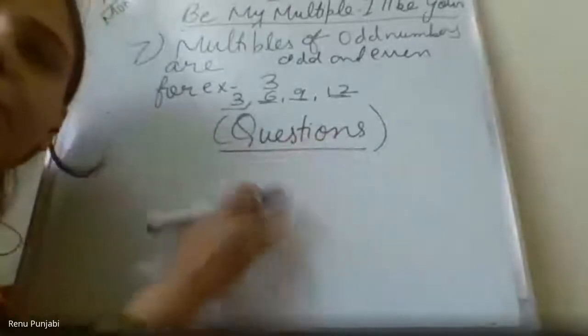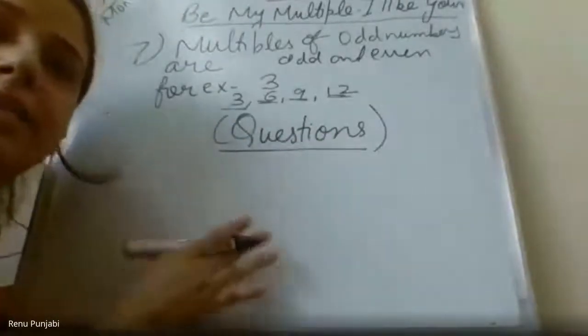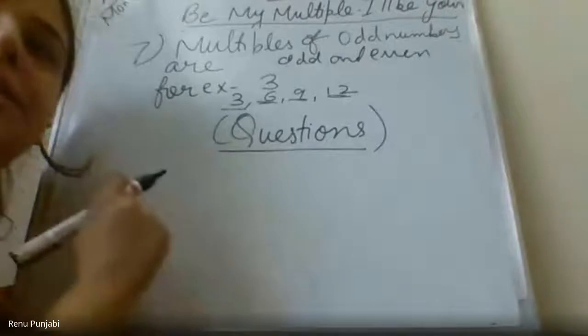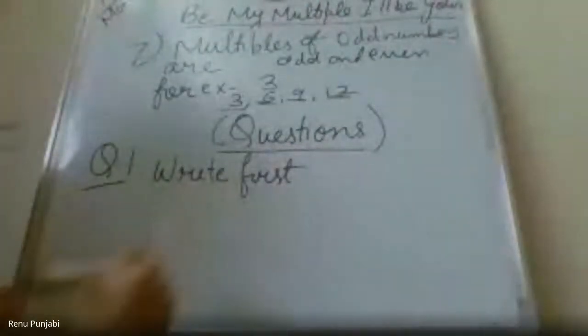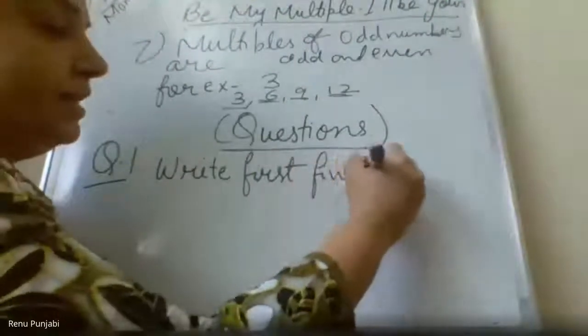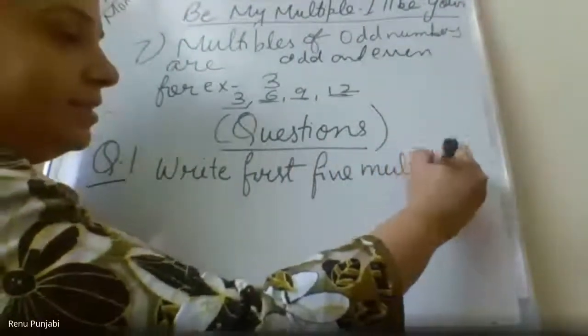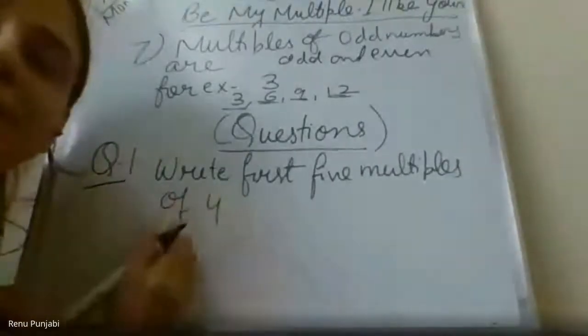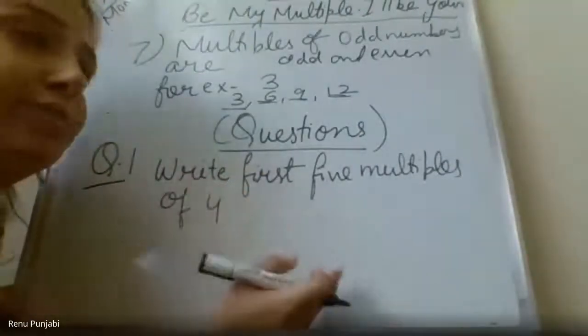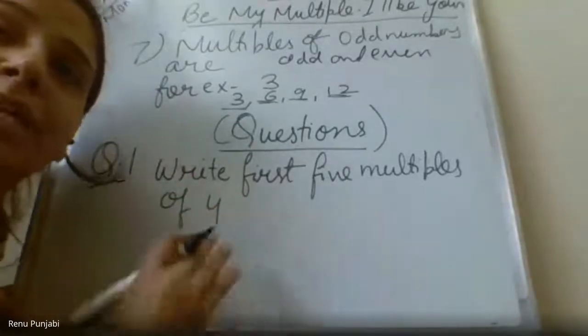Now I will explain what questions will be asked in the textbook, in your papers, in any exams on the basis of multiples. So first question is: write the first 5 multiples of 4. Yes, you have to write these questions. This is one example. Because you know we have already learned the multiples are endless.